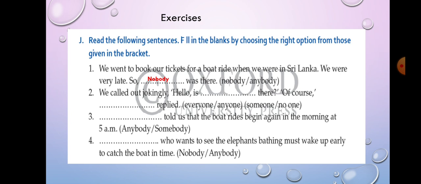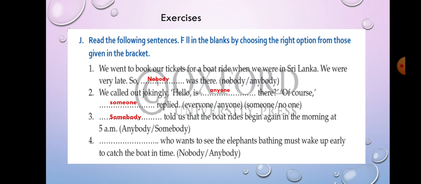We called out jokingly, hello, is dash and there? Of course, dash replied. So if you are going somewhere and you want to know whether anyone is there or not, then what will you say? Is anyone there? And if someone is there, then they will reply. So someone replied. Then next one, dash told us that the boat rides begin again in the morning at 5 a.m. So who told?